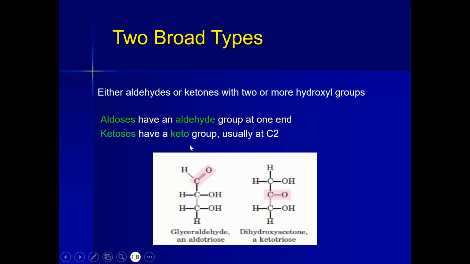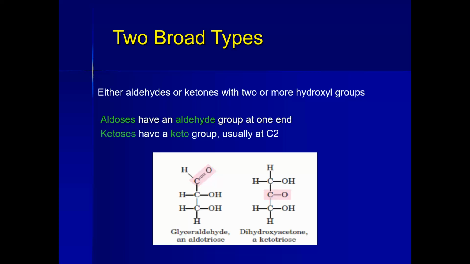And if a carbohydrate is having 3 carbon atoms and a ketone group, we can name it dihydroxyacetone, or a ketotriose, on the basis of the presence of 3 carbon atoms. So these are the two broad types.